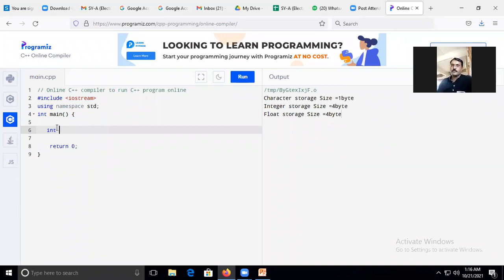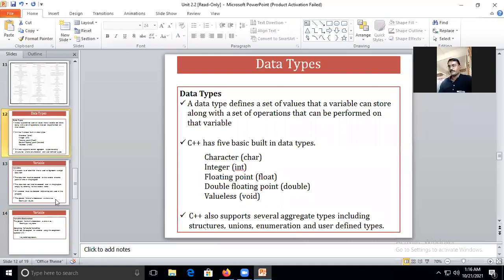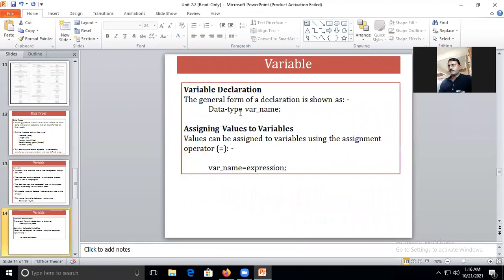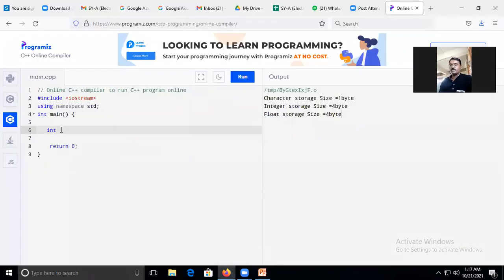Okay. So out of this, I have selected integer type. And what is the syntax? Data type, I have mentioned here as integer. And what is next? A name of the variable. So you can give any name to the variable, but you need to follow the rules of identifiers.